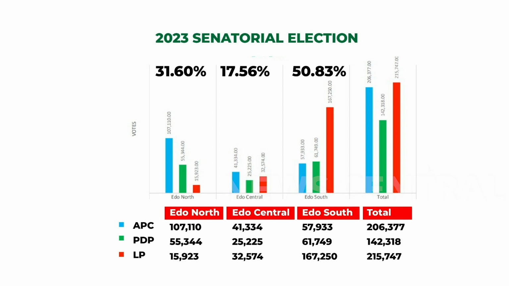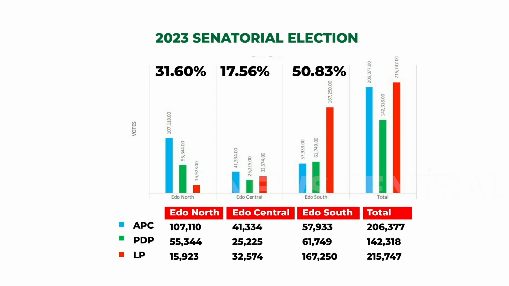And that is because the people in Edo South are seemingly more, I don't want to call them more enlightened, but because they're more urban, if you ask me. It's the urban areas. Yeah, exactly. Edo North is more rural. There are more rural areas in Edo North. So the people in Edo South are more likely to change if they find a better option because they seem to be more independent voters, depending on which options are available.